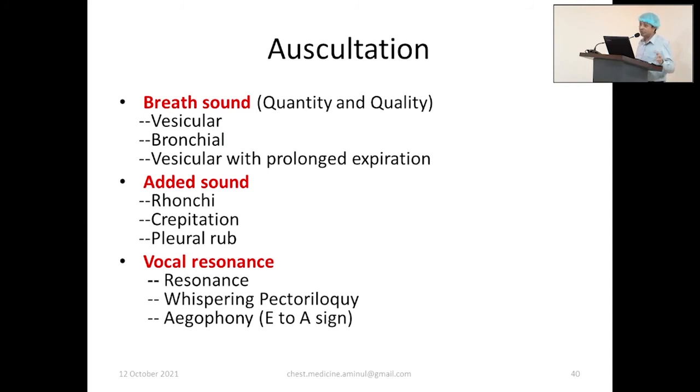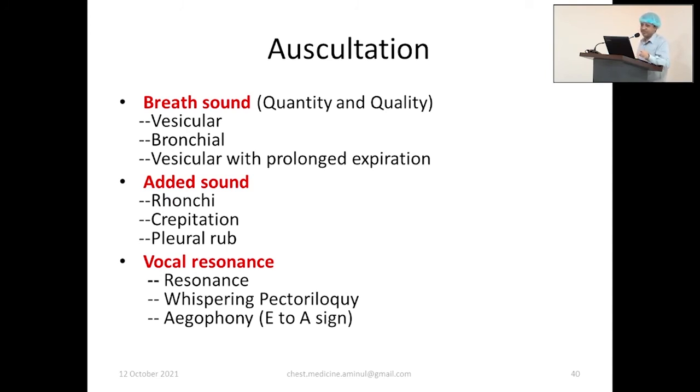You will not always get the breath sound absent in pleural effusion or in collapse. This may be diminished. Diminished is equivalent to absent. If more severe, this will be absent. If less severe, this will be diminished. But the finding will be equivalent. In one patient, you do not get any breath sound, pleural effusion. In another patient, you get vesicular breath sound, but diminished. This is also pleural effusion. So quantity is important, whether this is normal or diminished or absent.